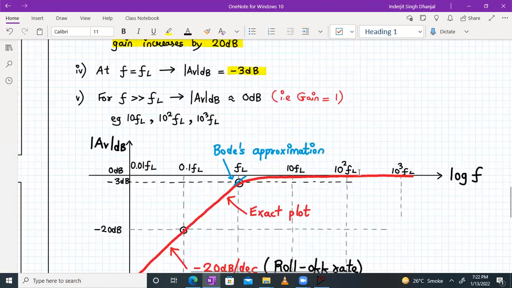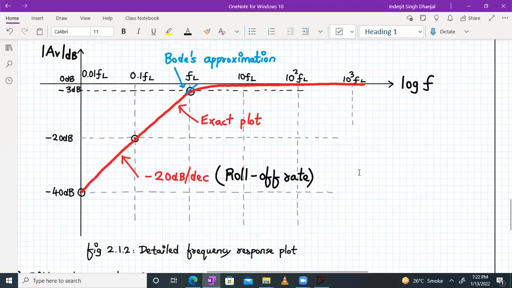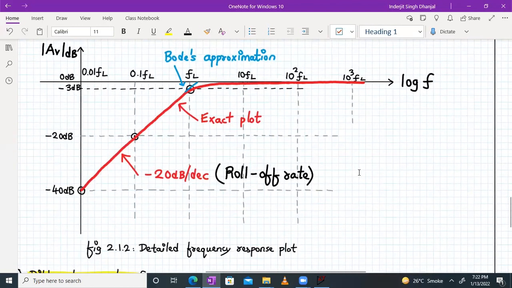So what we have done is we have collected all the information together and plotted this graph. How this graph is plotted, listen very carefully. The x-axis is my log of F, and my y-axis is in the negative quadrant because the gain is coming out to be negative, because it's attenuating. This 0 dB means the gain of 1.